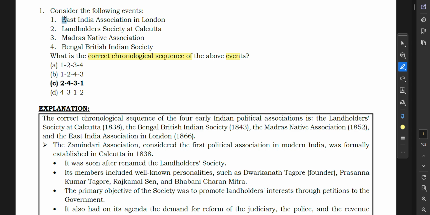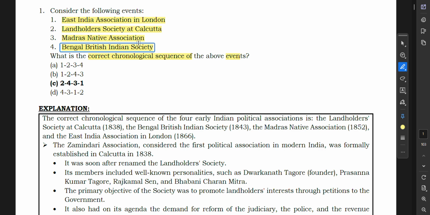So first is the East India Association in London. Then the Landholders Society in Calcutta, then the Madras Native Association, then the Bengal British Indian Society. These are a few societies, and we have to arrange them in chronological order based on their formation date. I don't remember the exact dates, therefore we will move to the explanation part.